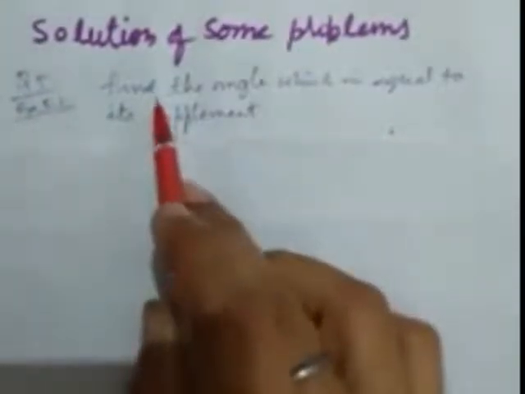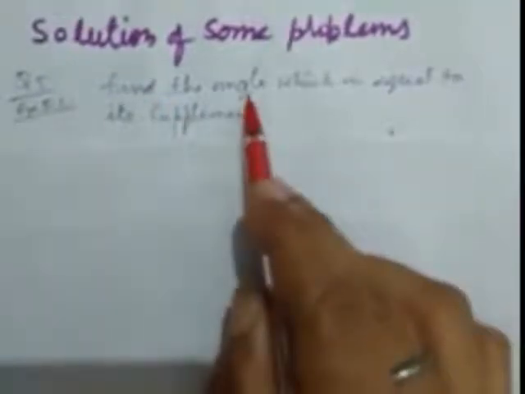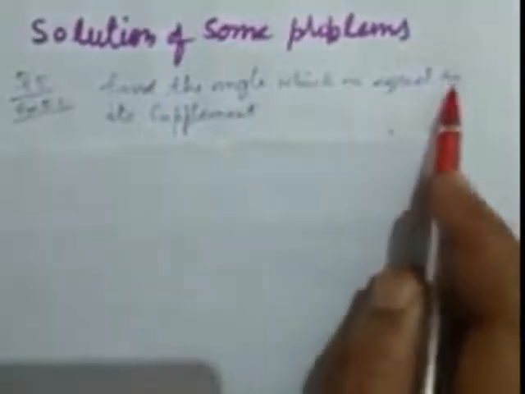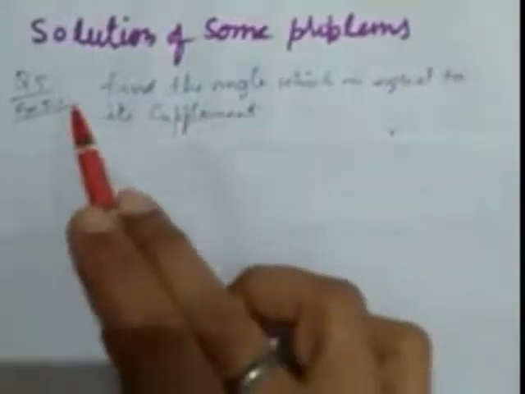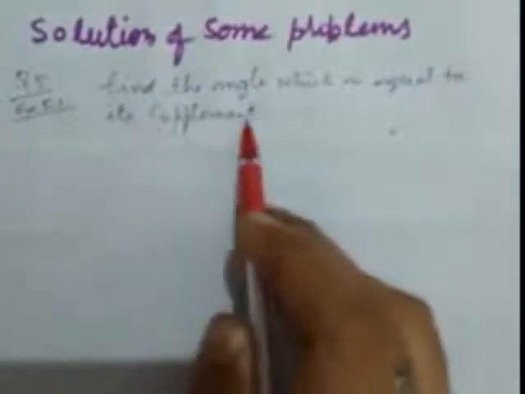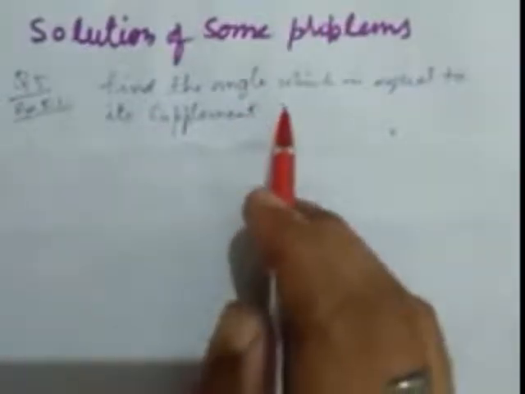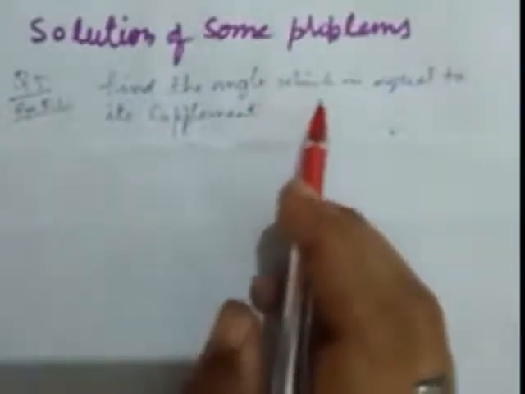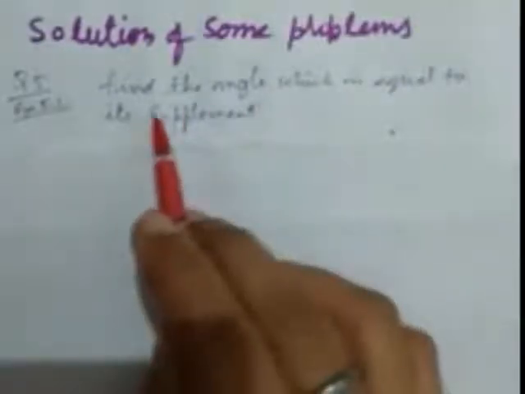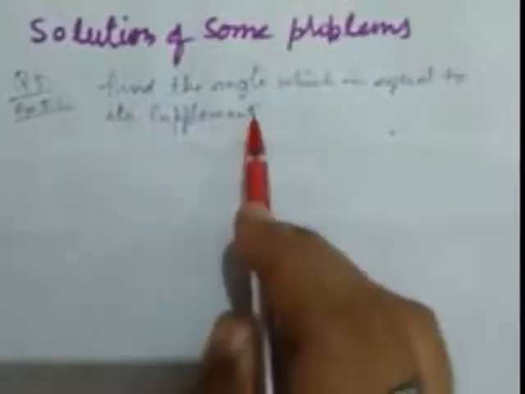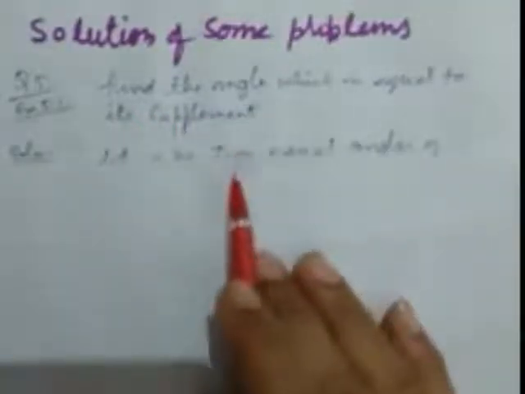The question is, find the angle which is equal to its supplement. Supplement means supplementary angle. Supplementary angles have a sum of 180. So we have to find the supplement of this pair.